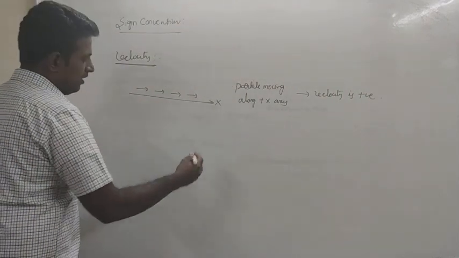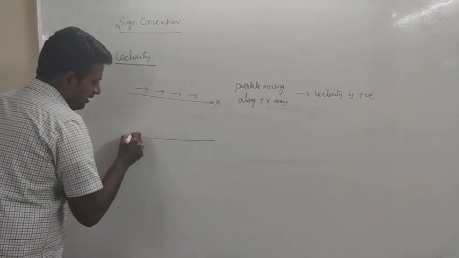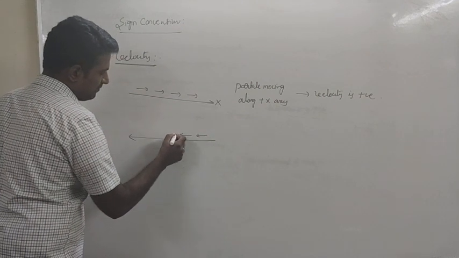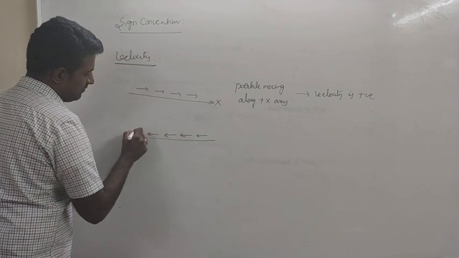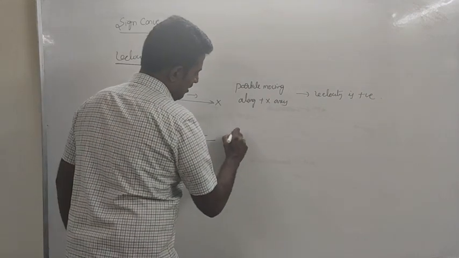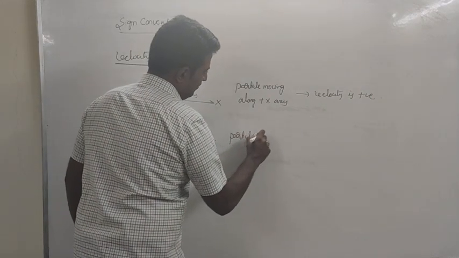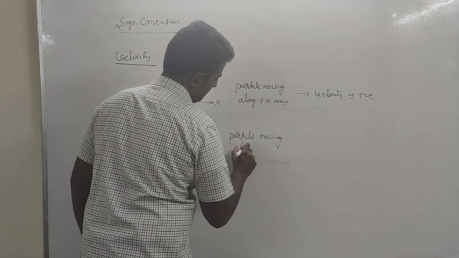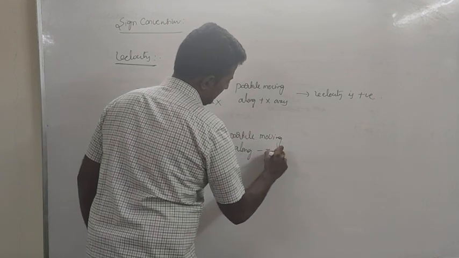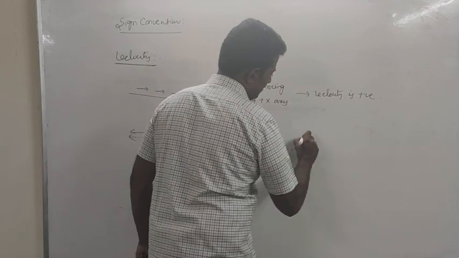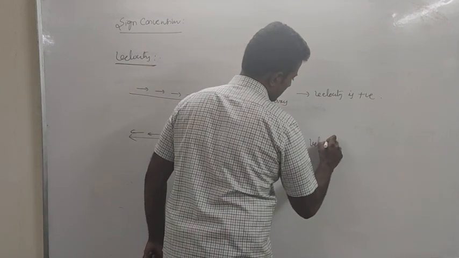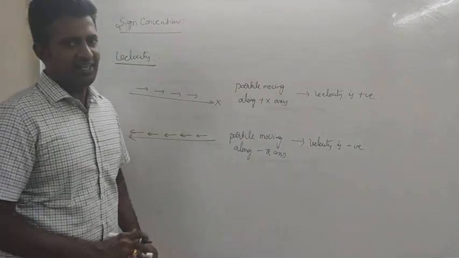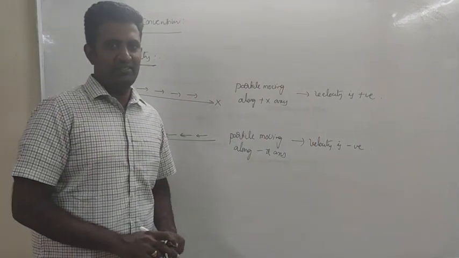Next, if the particle is moving along negative x-axis, then velocity will be negative automatically. Particle moving along minus x-axis implies velocity is negative. This is the sign convention for displacement and velocity.